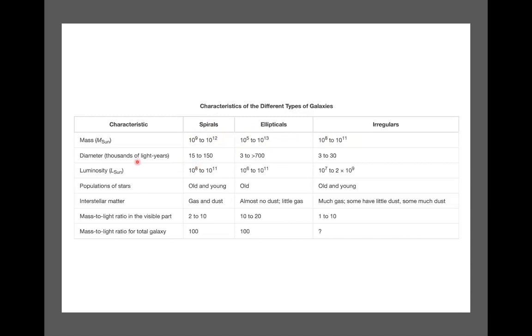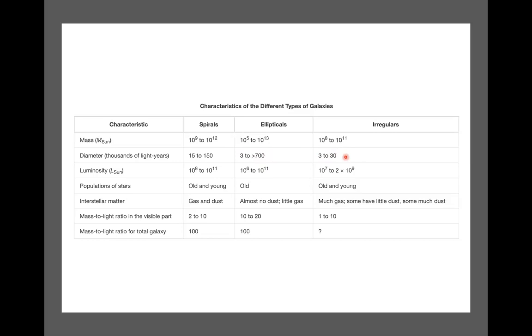And if you look at the diameter of these galaxies, spirals have 15 to 150 thousand light years, but for the ellipticals, you sometimes have even very large galaxies in terms of their size. You can see it can go up to greater than 700 thousand light years. And irregulars are just not that large. They are between 3 and 30 thousand light years.